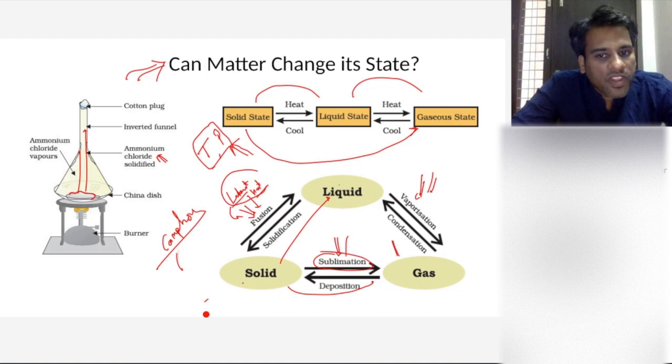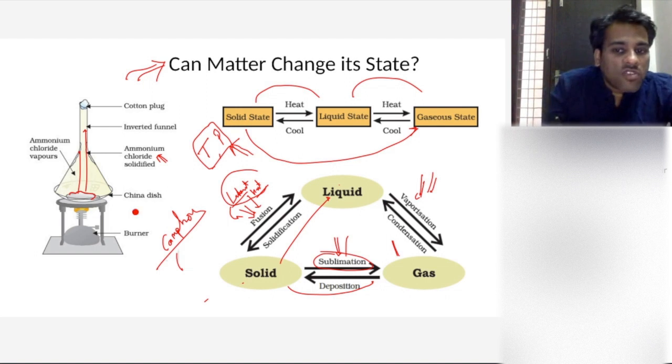Okay? I hope this is making sense, everybody. The change of pressure can have different effects on the state of matter, and change of temperature also, right?